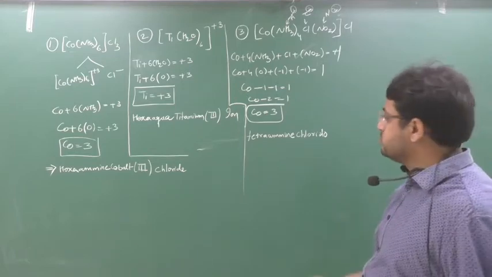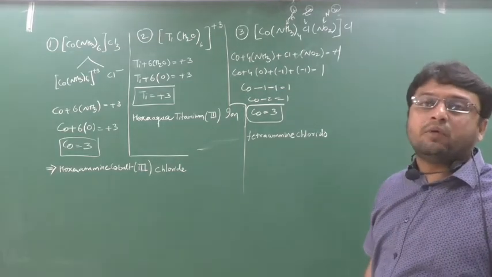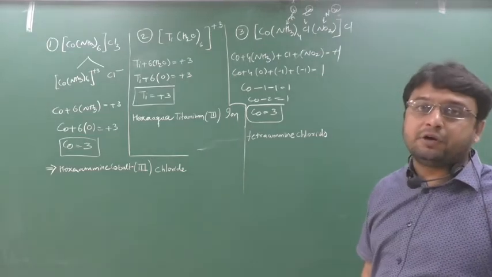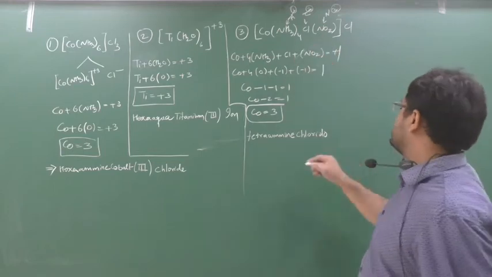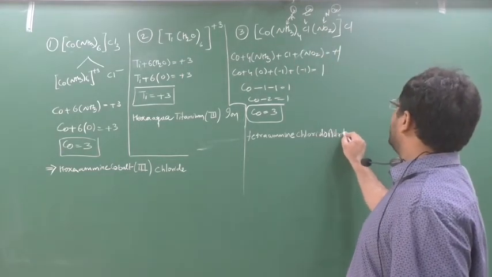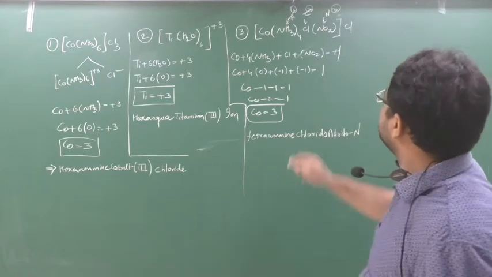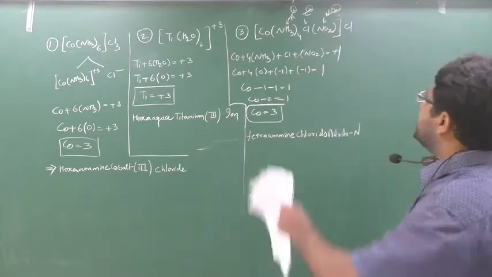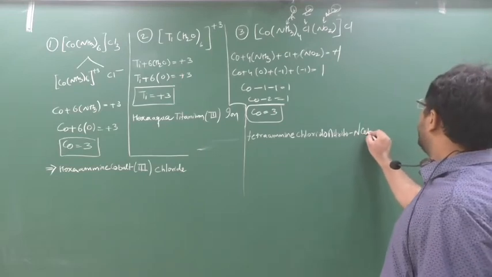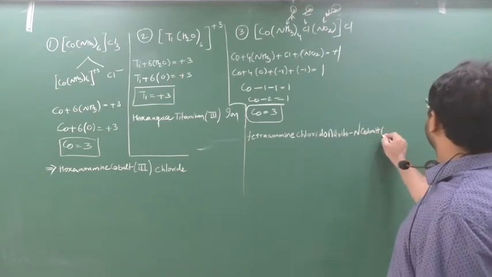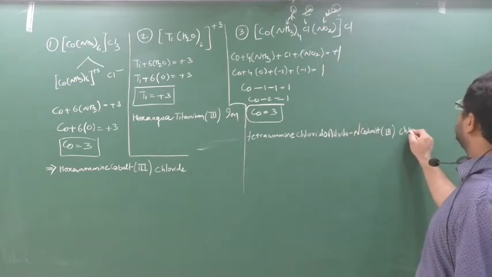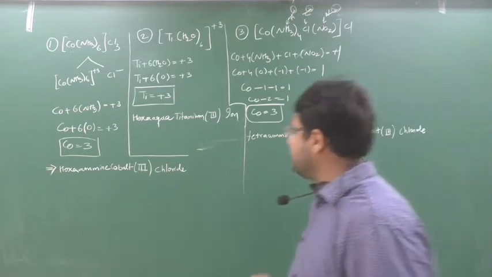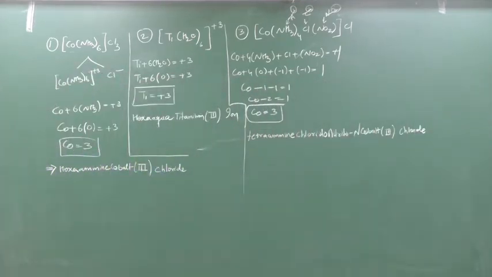Now this is NO2. So NO2 means what? It indicates the bonding is through N. So nitrito-N. If it was ONO, then we should say nitrito-O. But now it is NO2, which means bonding is through N, so I will say nitrito-N. Okay, this is also over. Now remaining is the metal. The metal is in the positive complex, so the name is as it is, cobalt, oxidation number 3. And remaining is what? Space, Cl minus, the name as it is, chloride. So this will be the name: tetraamminechloridonitrito-N-cobalt(III) chloride.